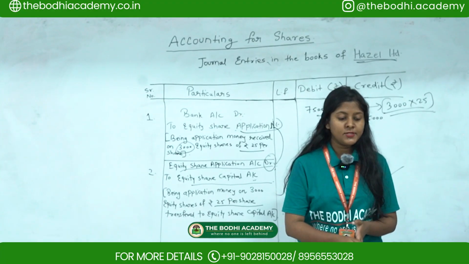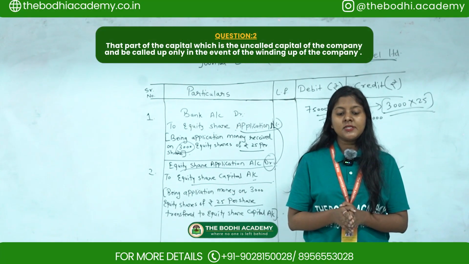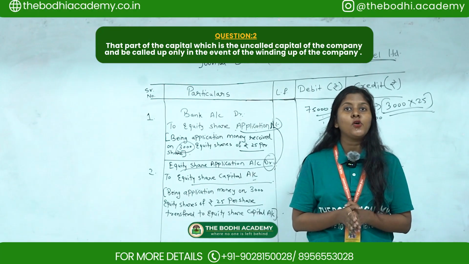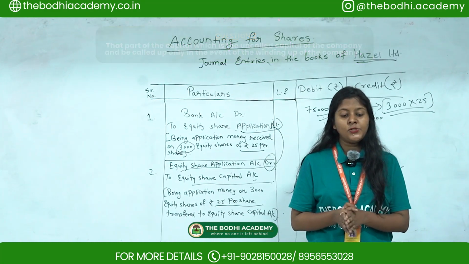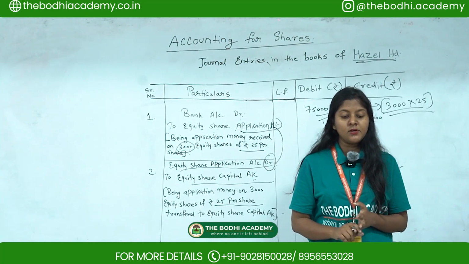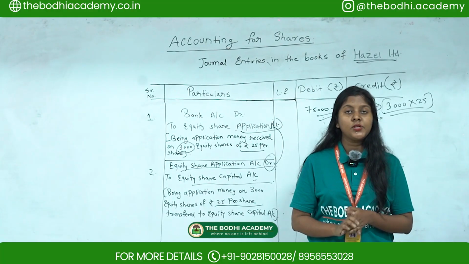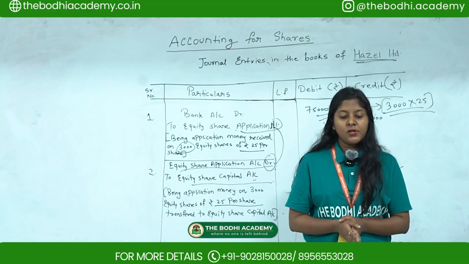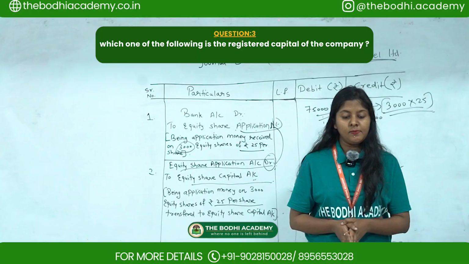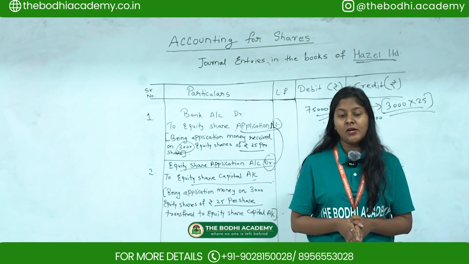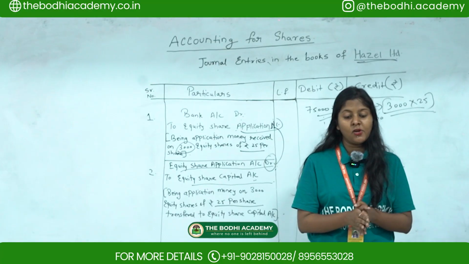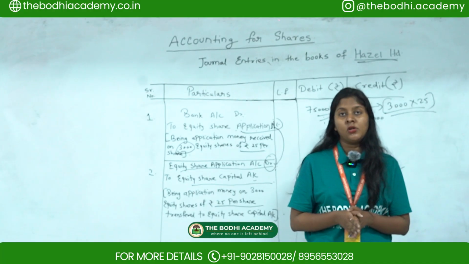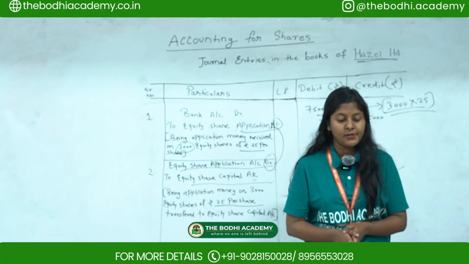Next MCQ: that part of the capital which is the uncalled capital of the company and can be called up only in the event of winding up of the company. The options given are capital reserve, nominal reserve, issued capital, or reserve capital. So the correct option is reserve capital. Next MCQ: which one of the following is the registered capital of the company? The registered capital is obviously the authorized capital. Options given are paid up capital, uncalled capital, issued capital, or authorized capital. So the correct option is authorized capital.